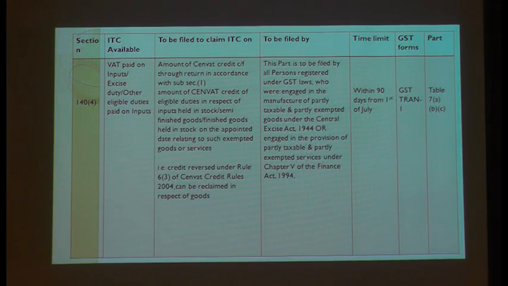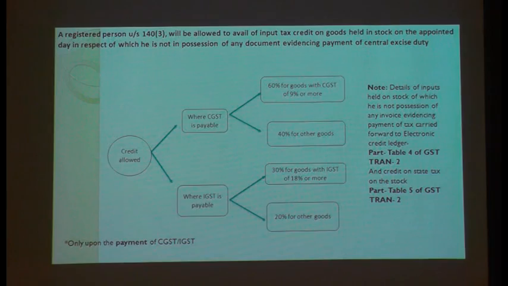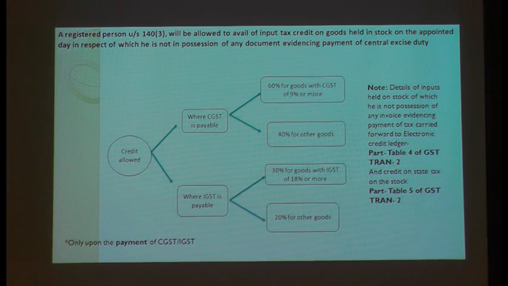Madam, a manufacturer cannot take the transitional credit. A manufacturer can take it. Why can't he take the credit? Manufacturers can take the credit. The only exception is a manufacturer of exempted goods. If it is taxable goods, then anyway, in your returns, you will have your credit. Only where it is not there in your returns are you applying on your stock. If it is already there in your return, don't worry, you are eligible for transition credit. Only when it is not in your returns do you have to look to your stock and fulfill all these conditions.